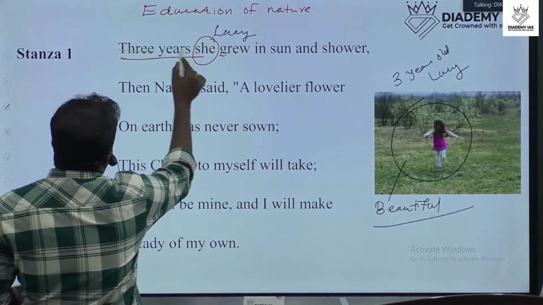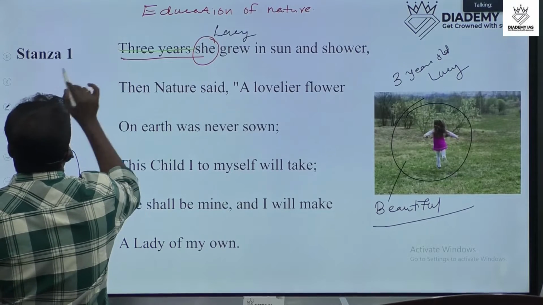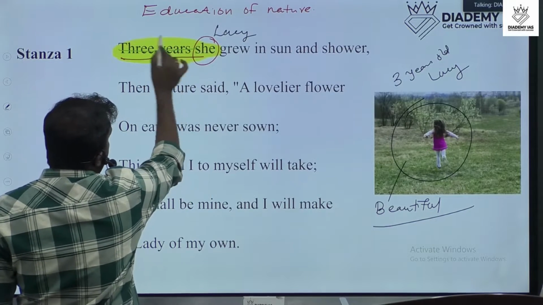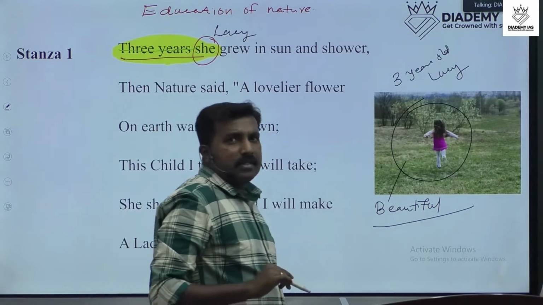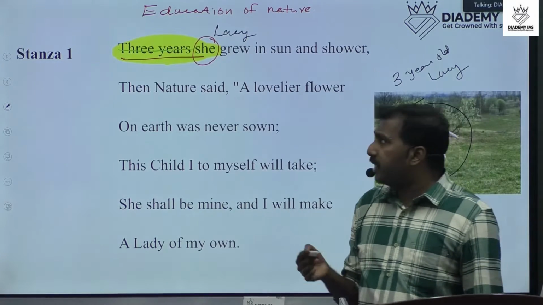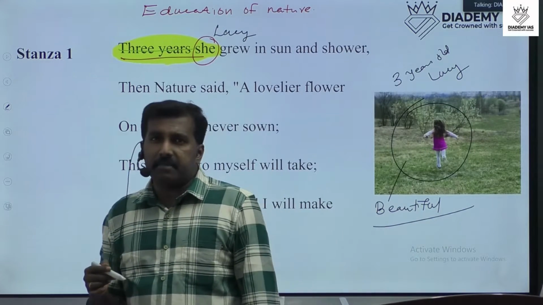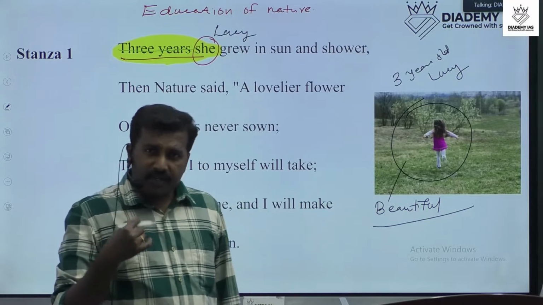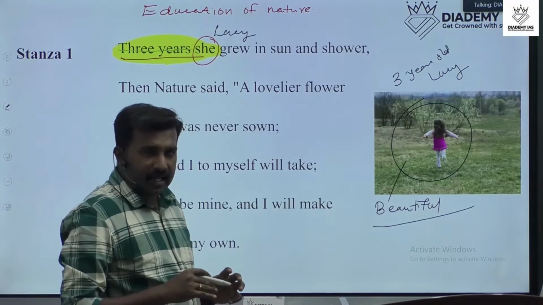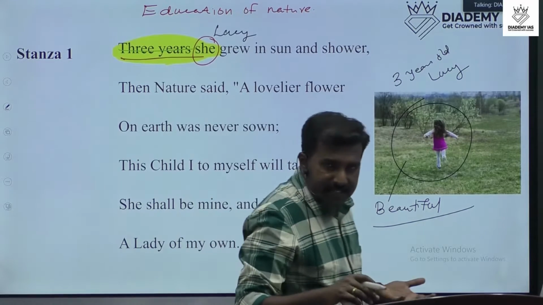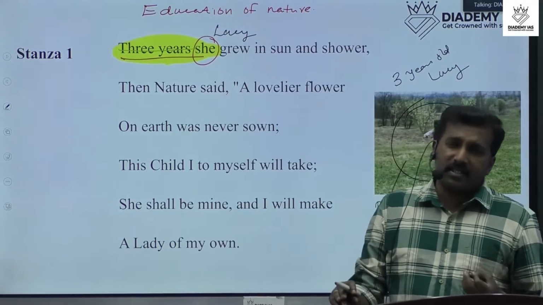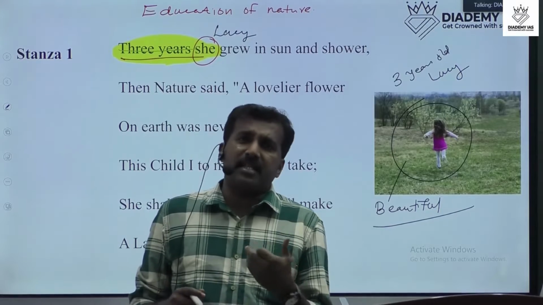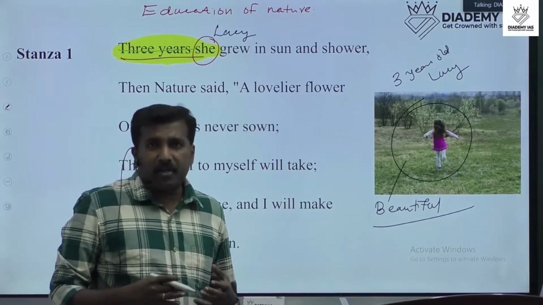Three years. It means that Lucy lived in this world till three years. After that she is no more in this world. That means now she is dead. The poet regrets, he feels the missing of that particular beautiful Lucy.